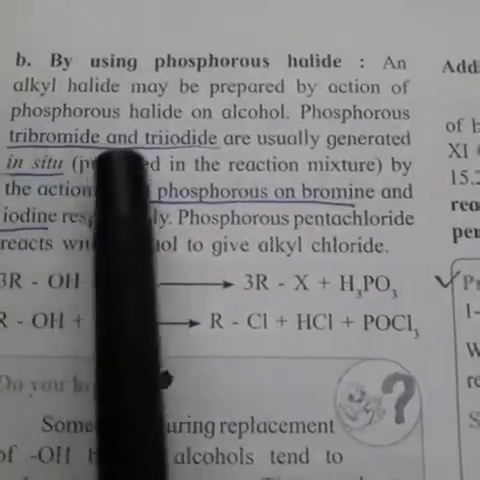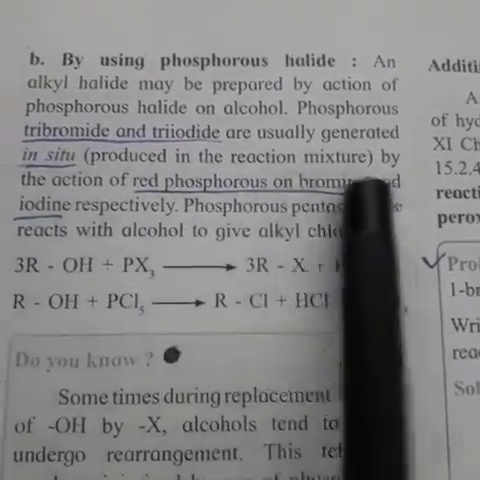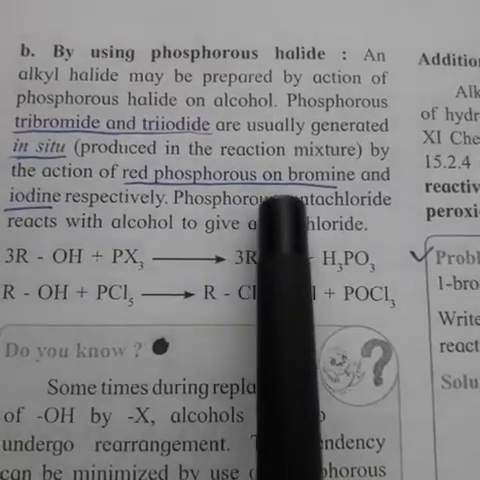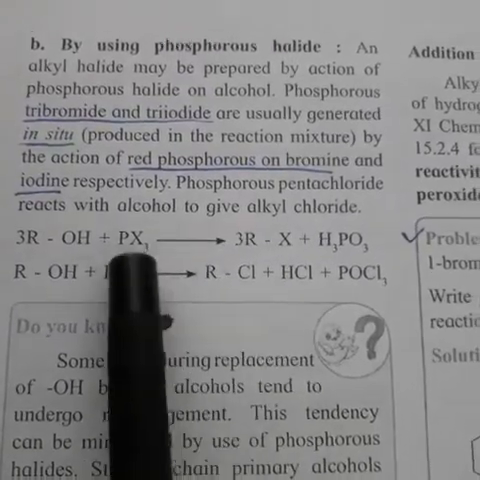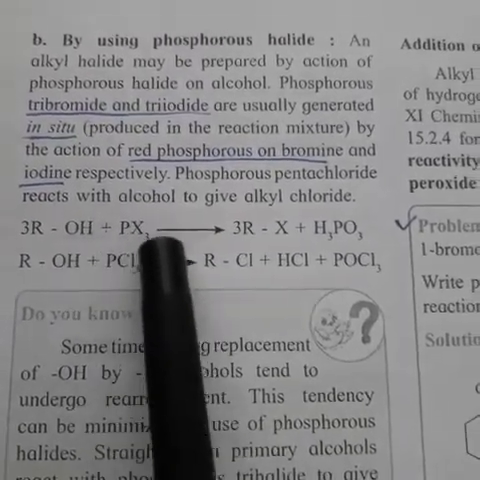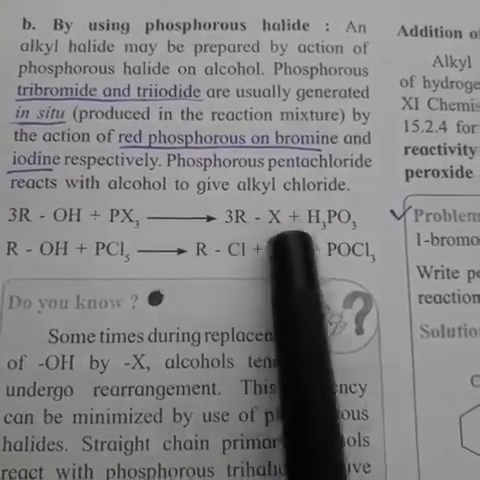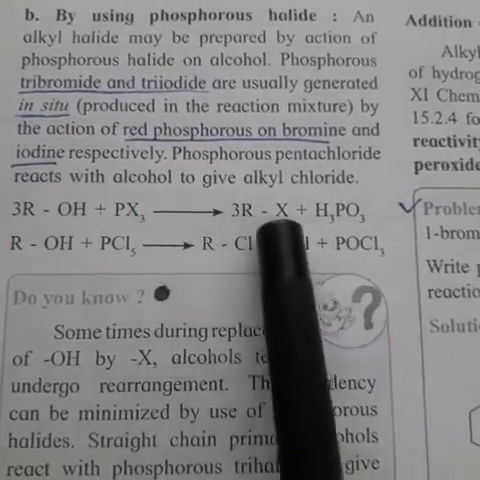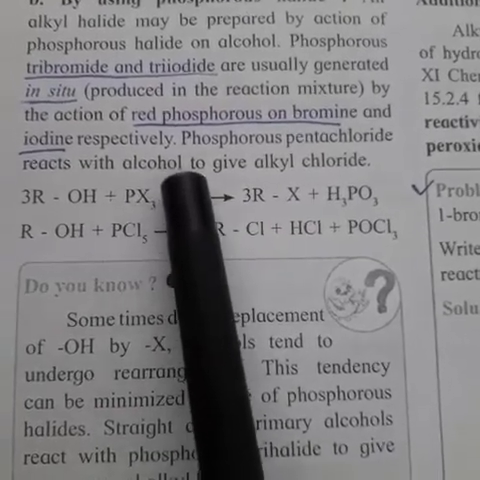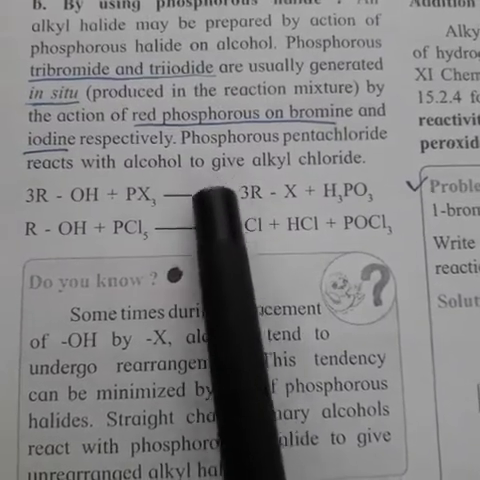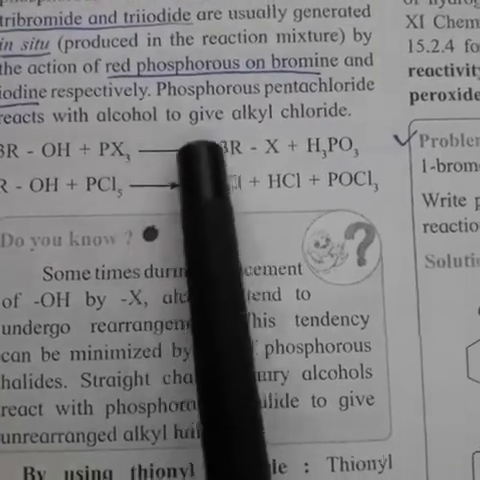Phosphorus tribromide and triiodide are usually generated in situ, produced in the reaction mixture. How is it prepared? By the action of red phosphorus on bromine and iodine respectively. If we take PCl3, then there is no need of writing any condition on the arrow. Directly we will get RCl plus H3PO3. But suppose we want to prepare RBr, then we write PBr3, and on the arrow the condition will be red phosphorus plus Br2. Similarly for PI3, the condition will be red phosphorus plus I2.